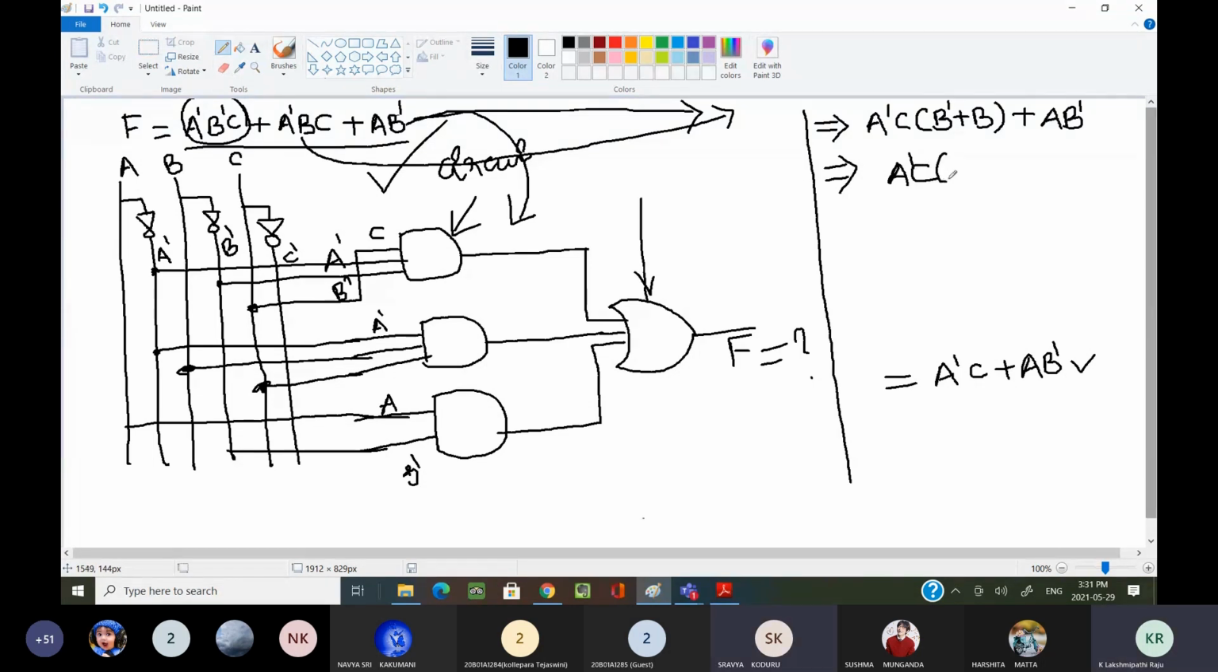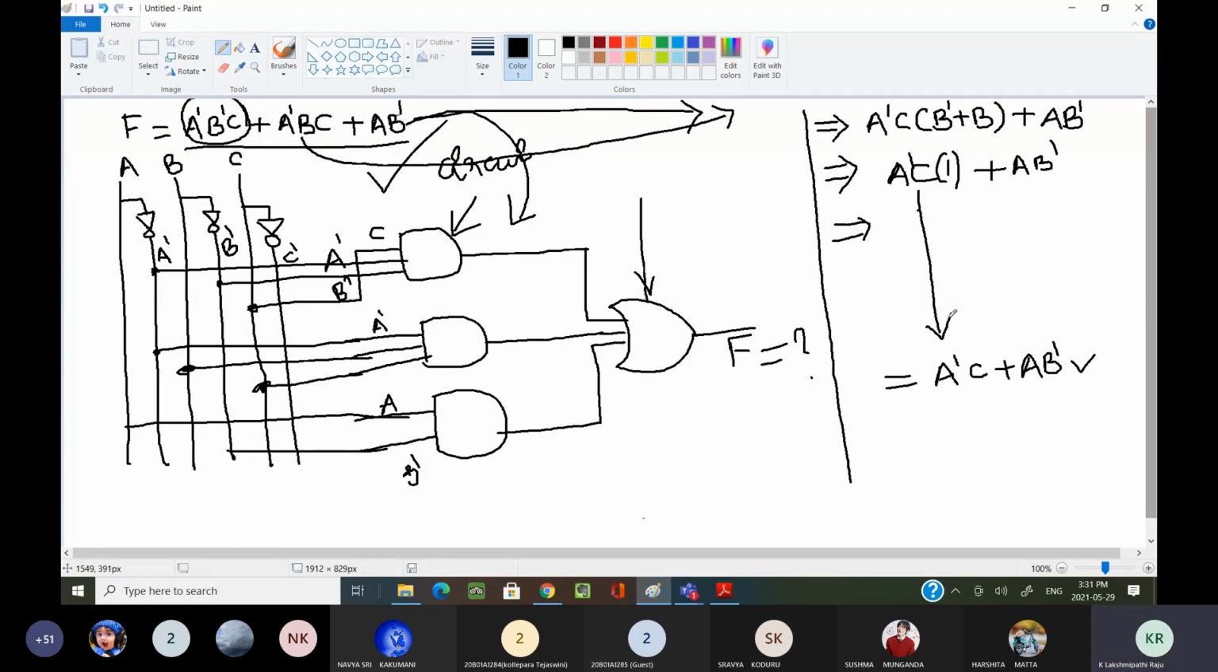Yes, sir. B dash plus B equals 1 is the OR law. You can call it the OR law. Why? Because it is the OR operator complement law. Whatever law you are using, this will become A dash C times 1, plus A B dash. Now we know that X into 1 equals X, by the AND law. Now I can write it as this. Everyone, are you understanding?